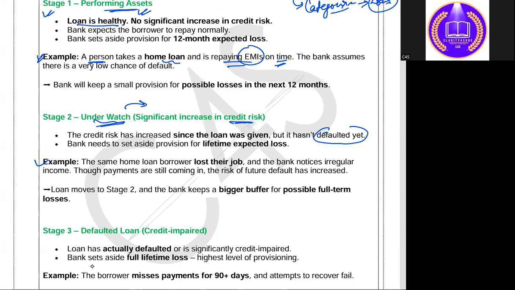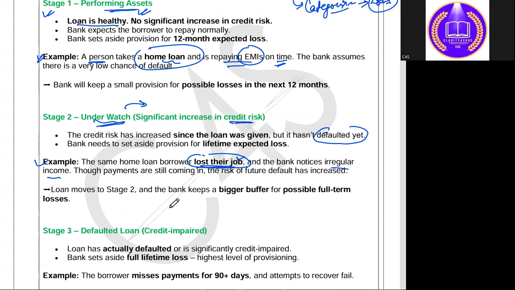Significant risk in credit risks. For example, the same person who had taken the home loan has lost his job, and now the bank notices irregular income. Although he is paying the EMIs, it is not regular. Sometimes it gets delayed. So at that moment, the bank calculates that the person has lost the job, so the loan may turn riskier. This person who has taken the home loan may not be able to repay the principal amount as well as the interest associated with those EMIs.